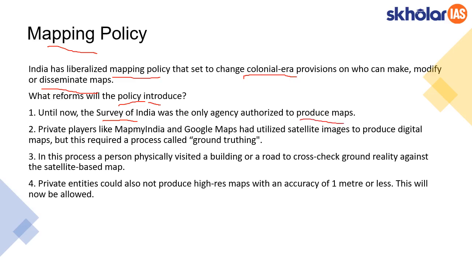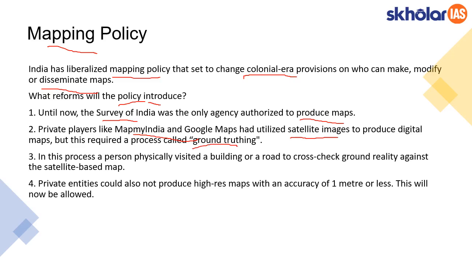But now private players like Map My India or even Google Maps have also released digital maps, but they have utilized satellite images. Producing digital maps using satellite images requires a process called ground truthing.